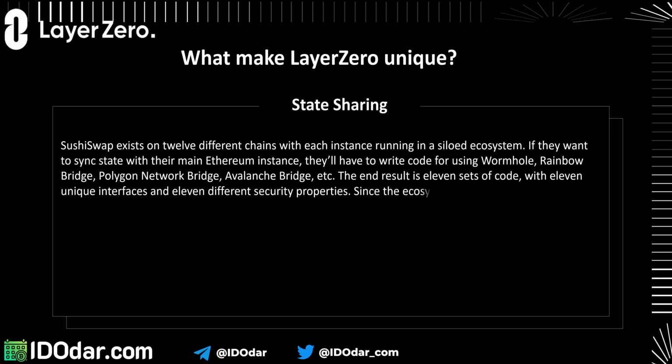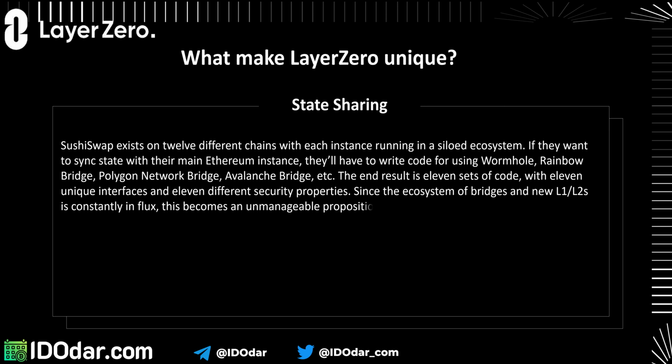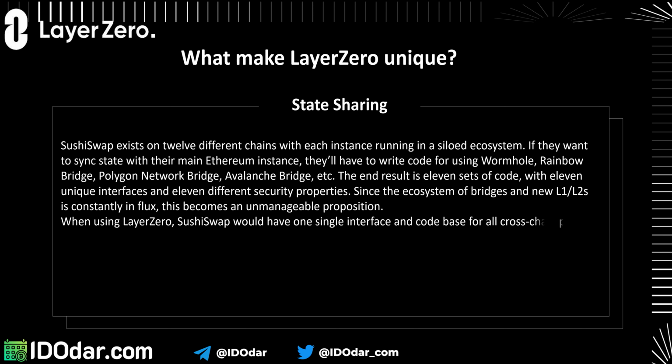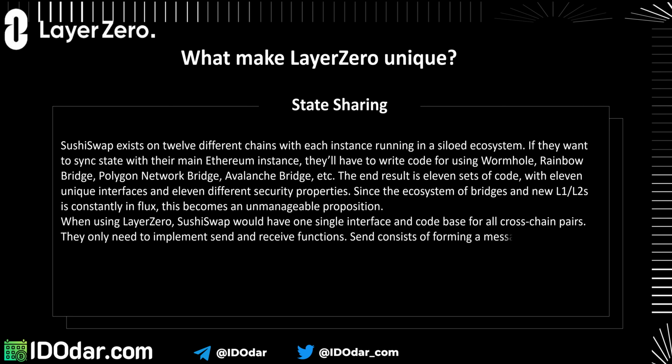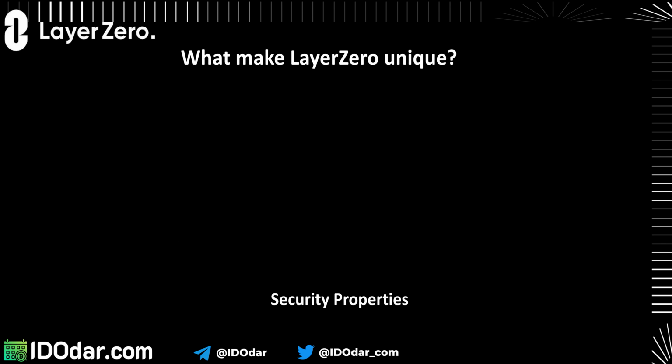Since the ecosystem of bridges and new L1/L2s is constantly in flux, this becomes an unmanageable proposition. When using Layerzero, SushiSwap would have one single interface and code base for all cross-chain pairs. They only need to implement send and receive functions. Send consists of forming a message for the destination chain, and receive simply interprets that message.